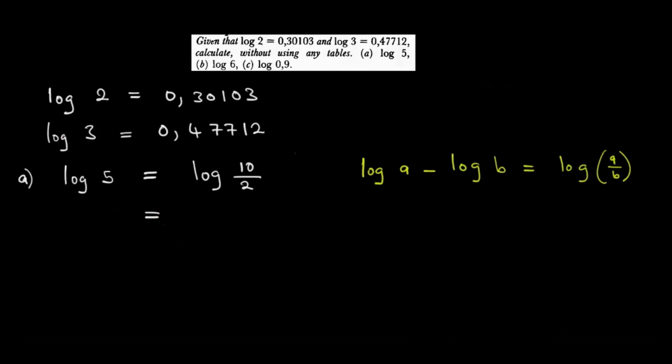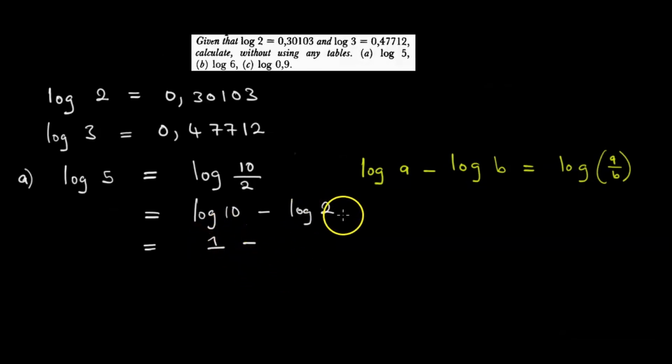So let us start here. Here we start at the side with log a over b, log 10 over 2. We use it in reverse, knowing that order matters, which means we have log 10 subtracting log 2. So log 10 over 2 becomes log 10 minus log 2. This is equal to, what is log 10? Log 10 is equal to 1.